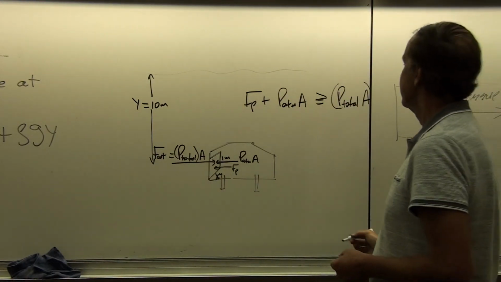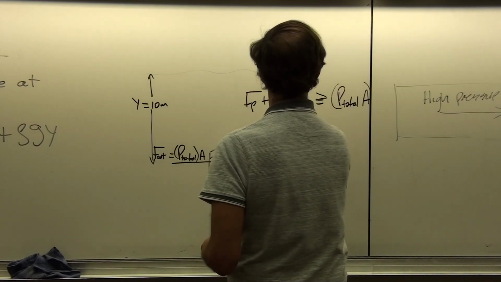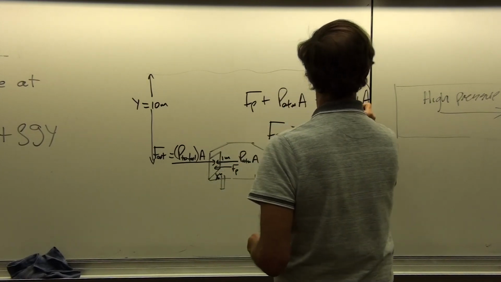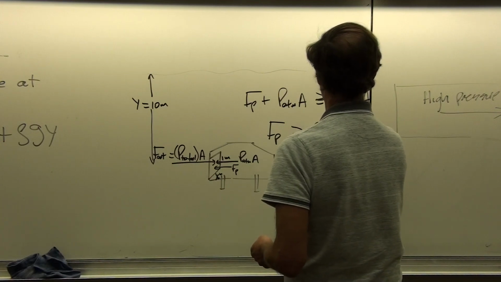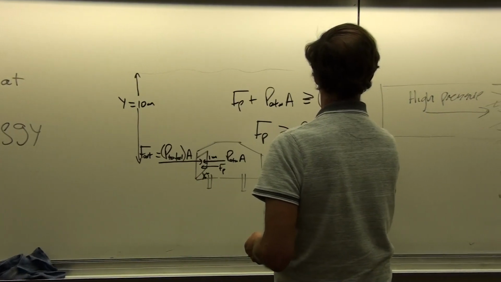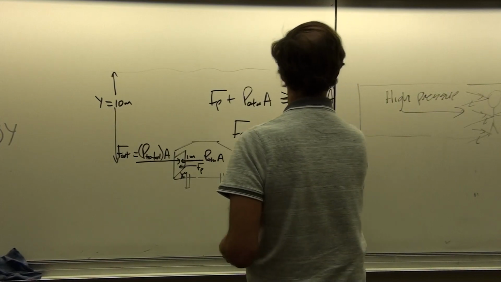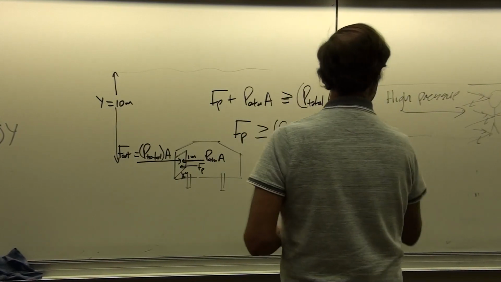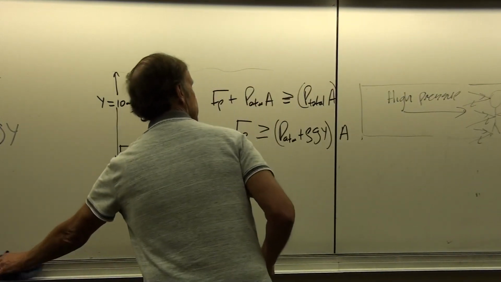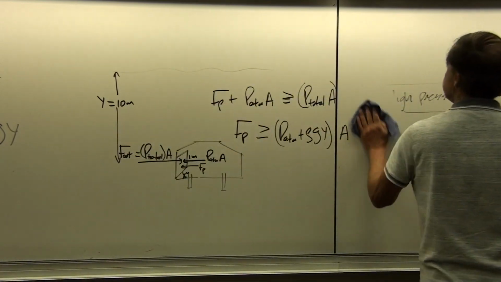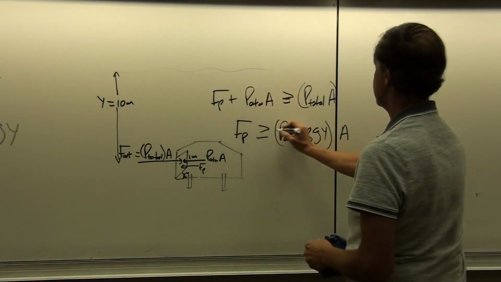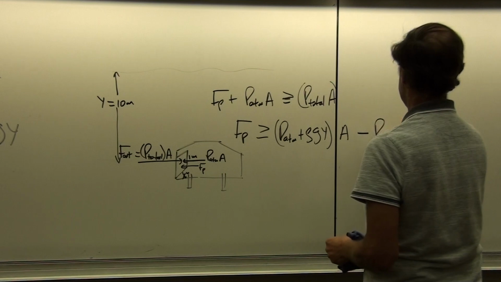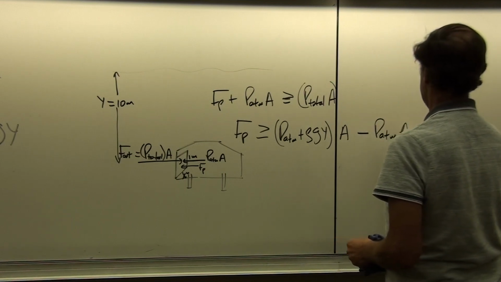Okay, and so therefore the force of the person must be greater than or equal to, now here for P total, this is going to be P atmosphere plus rho g y times the area, minus this term, which is brought over to the left-hand side, P atmosphere times the area.